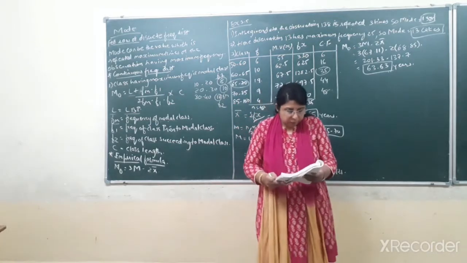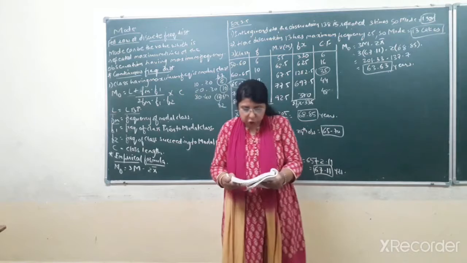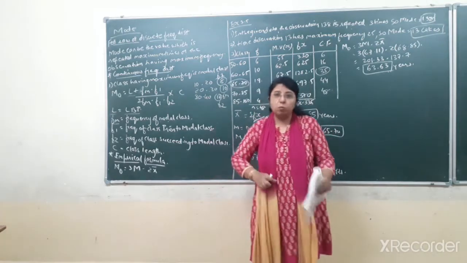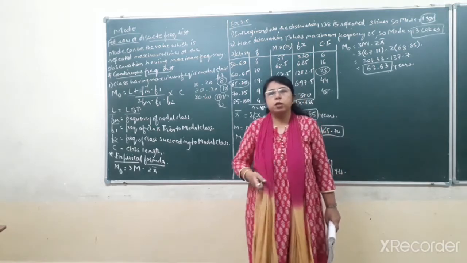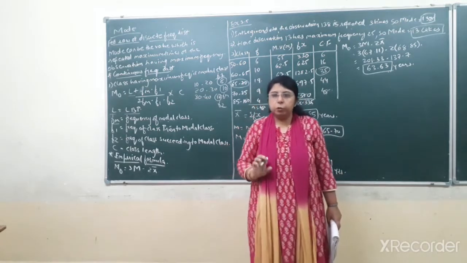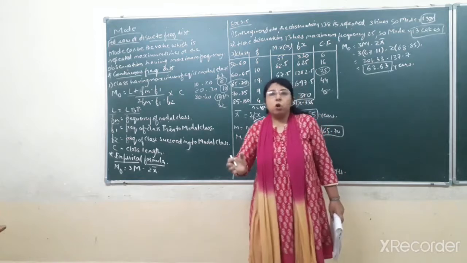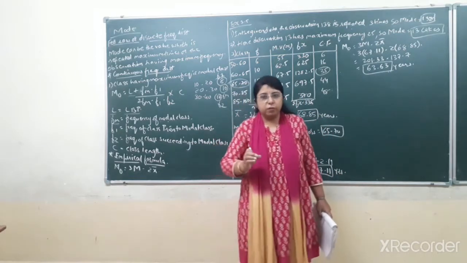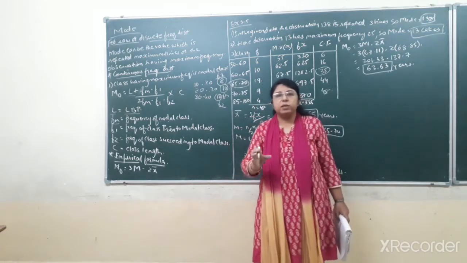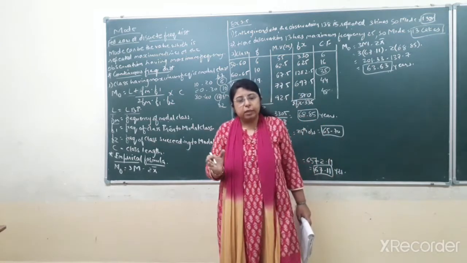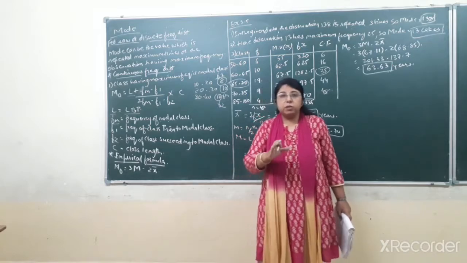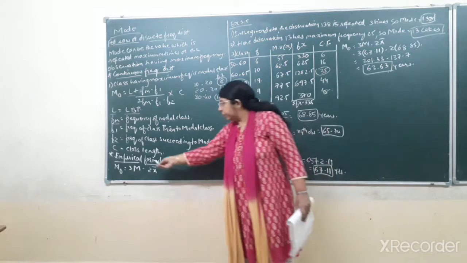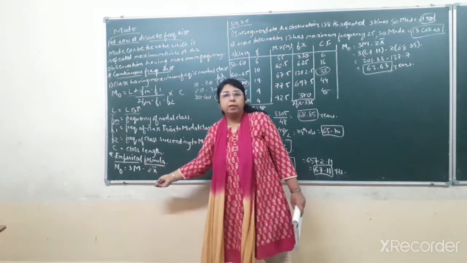Okay. Next one: more than one observation in a frequency distribution appears with the highest frequency. Suppose discrete frequency distribution type of data is given to you in the question, and there is more than one observation having the highest frequency. Suppose there are 2 observations having the same highest frequency, that is 30. Then both of the observations cannot be considered as mode. So in that case we have to apply the empirical formula to find the mode.